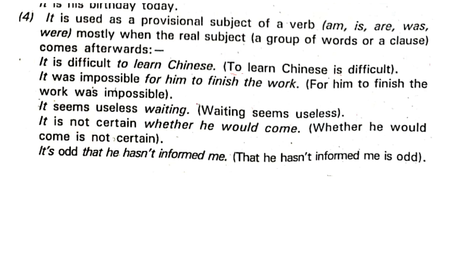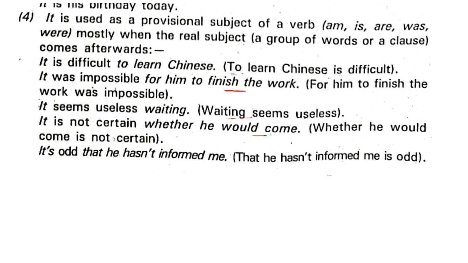Now it was impossible for him to finish the work. For him to finish the work was impossible. That is the meaning of it. It seems useless waiting. Means waiting seems useless. If you go to see one and the same way, the meaning is the same. Okay. It's not certain whether he would come.